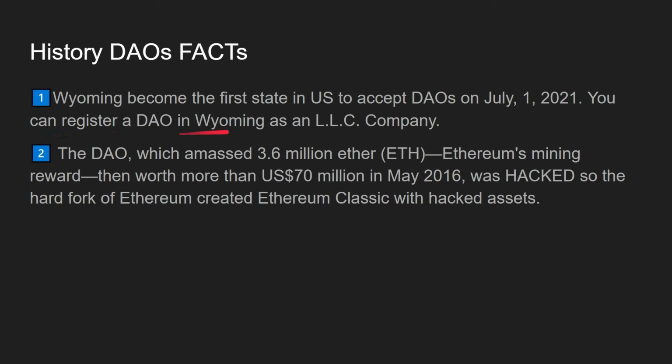So you can register a DAO LLC, limited liability company, for only $100 in the US state of Wyoming. The DAO was a project built upon Ethereum in 2016 and was hacked. This hack created the Ethereum hard fork, and they created Ethereum Classic with the hacked blockchain, and the normal Ethereum recovered the assets and gave them back to the owners.